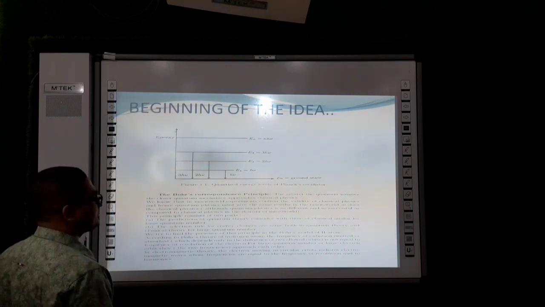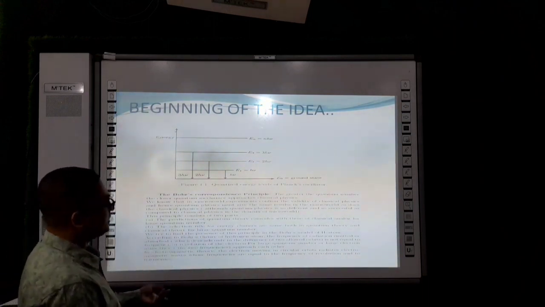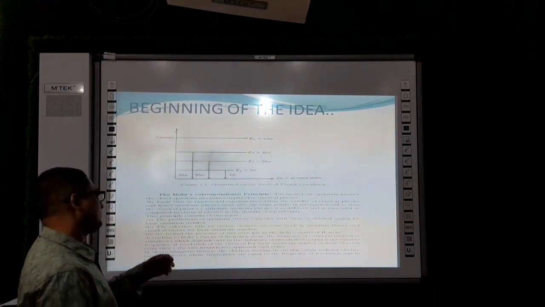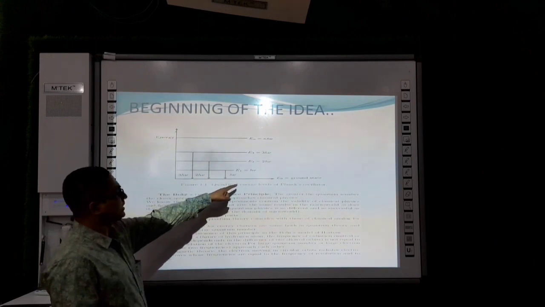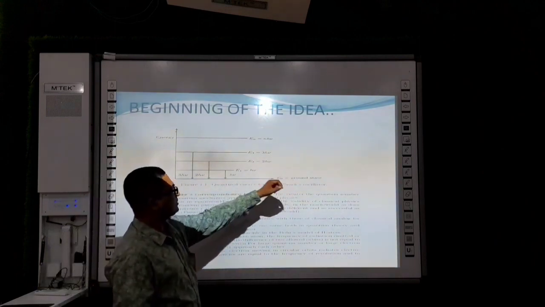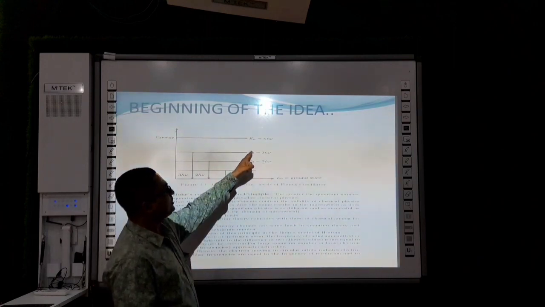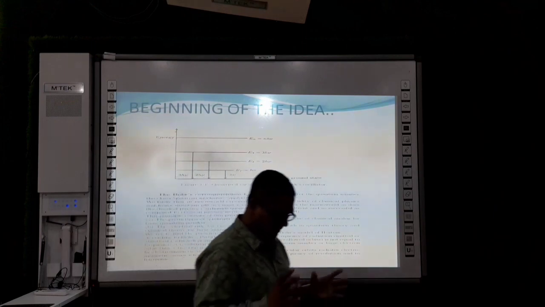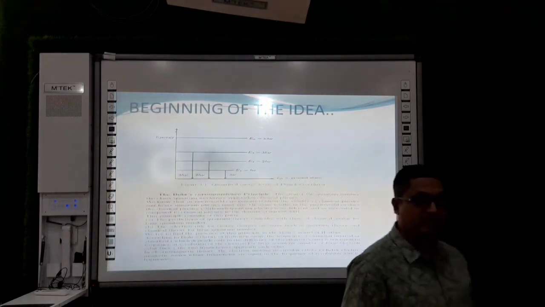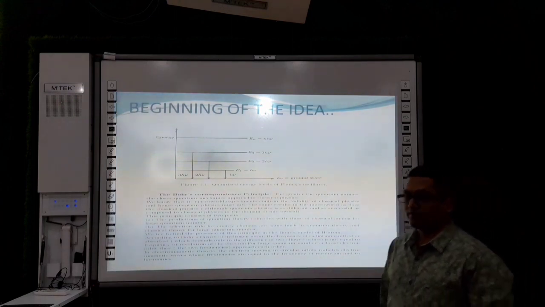Then these are the energy levels of Planck's oscillator concept. As Planck pointed out, the black body has harmonic oscillators which emit energy, and the emitted energies are like this. 0 is the lowest energy, E naught. h nu is the first level of energy. Twice h nu is the second level, E2, E3 and so on.